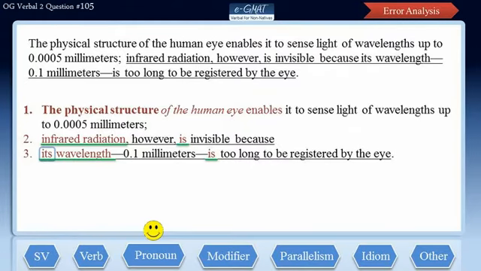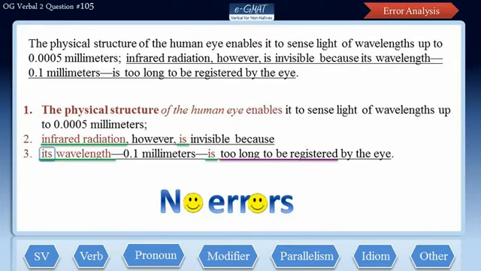The sentence uses the correct idiom too long to be registered. So we do not have any idiom error as well. There is no parallelism error here, no modifier error, and no meaning error. So this sentence has no errors and is correct as is. So let us run the POE now to find out why the other answer choices are not correct.